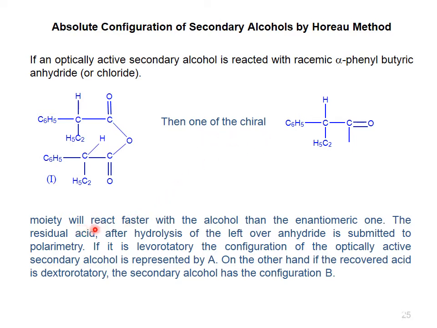The residual acid after hydrolysis of the leftover anhydride is submitted to polarimetry. If it is levorotatory, the configuration of the optically active secondary alcohol is represented by A. On the other hand, if the recovered acid is dextrorotatory, the secondary alcohol has configuration B.